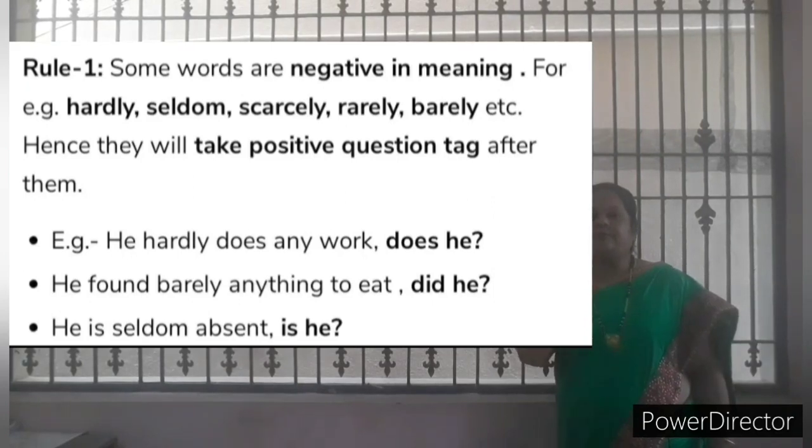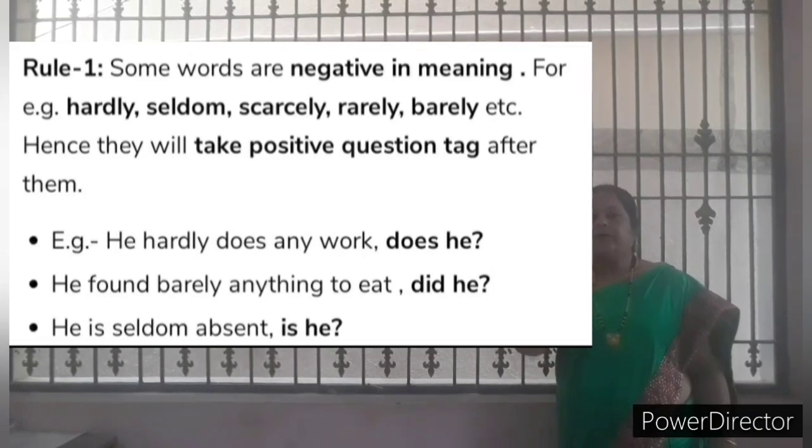If this kind of word is given in a sentence, you should write a positive tag. So when the question comes, first of all you should identify whether it is a negative statement or positive statement, whether a negative word is given in the sentence or not. Then only write the answer.